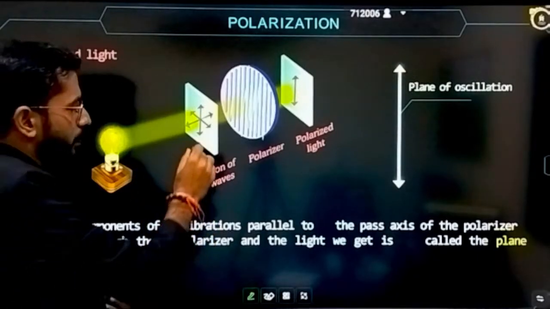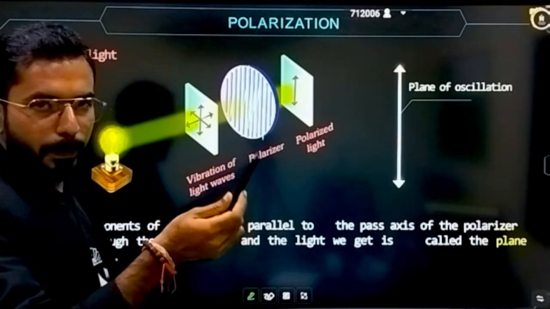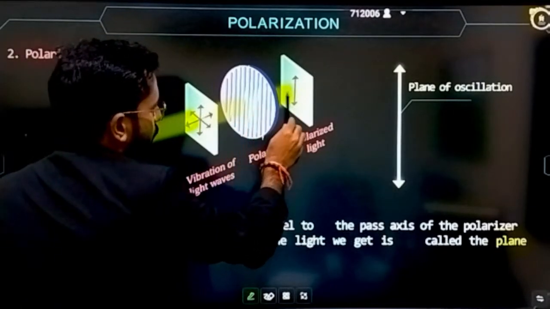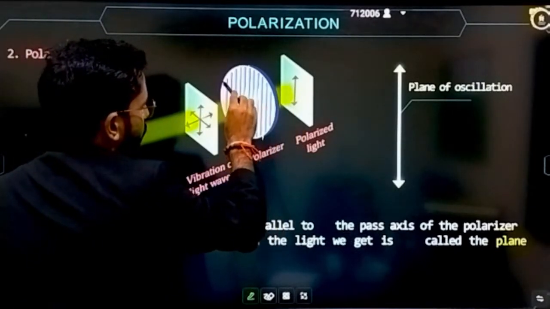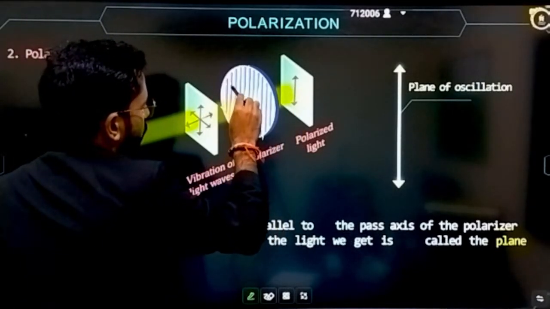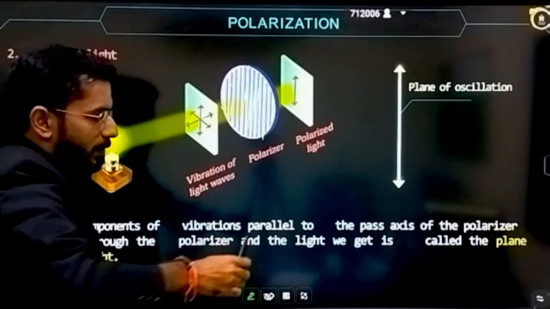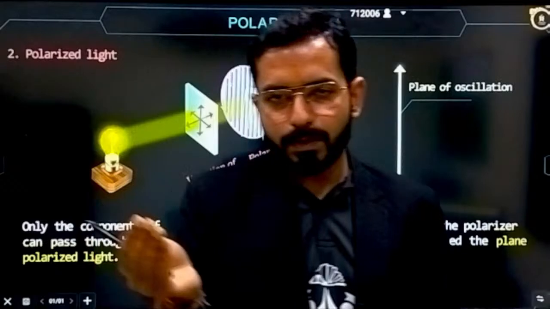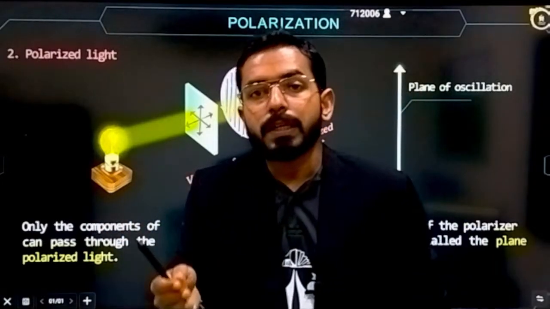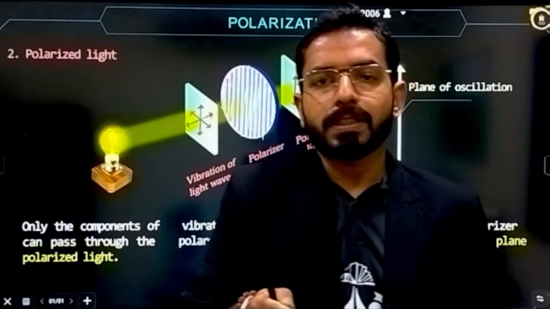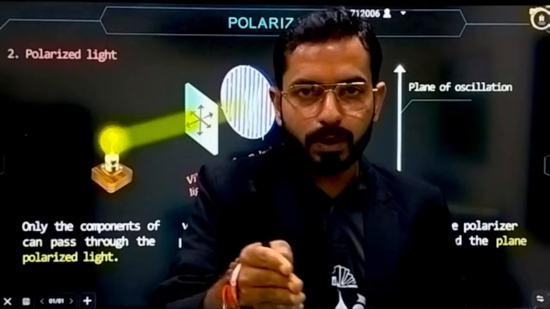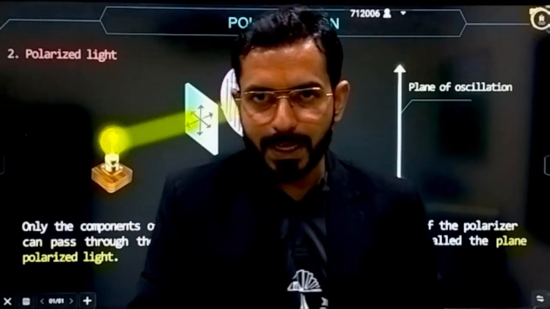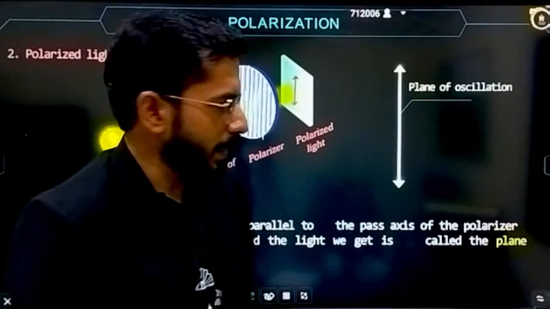Whatever components of this unpolarized light pass through this polarizer, that amplitude will get passed. That means it will restrict the rest of the directions. This polarizer has the property that it will only allow the parallel oscillations in the light to pass through it, and the rest it will restrict, and after that we will obviously get polarized light.